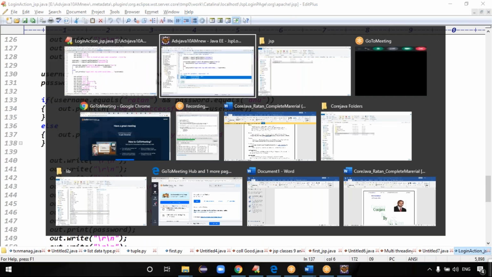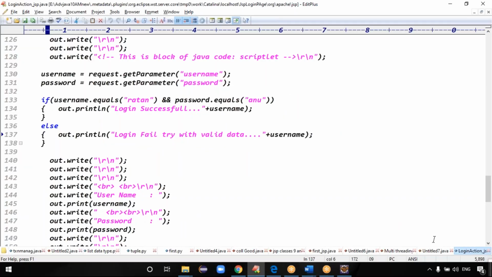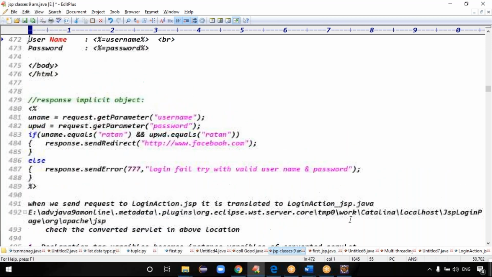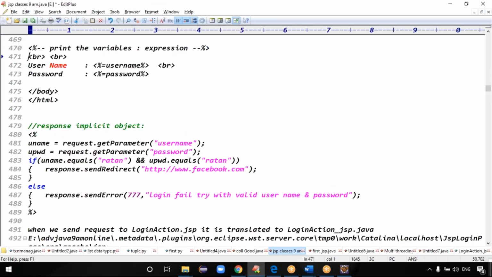So once you open the converted servlet, we are seeing these 3 points, right? Because I documented these 3 points here. Declaration tag variables become the instance variables of the converted servlet. The code of the scriptlet tag will become the logic of the underscore JSP service method. The expression tag data becomes the argument of the out dot print method, guys. Exactly. Okay, are you clear now about what I'm showing? Yes, sir. Exactly. Then slowly we have to see all the points, guys.